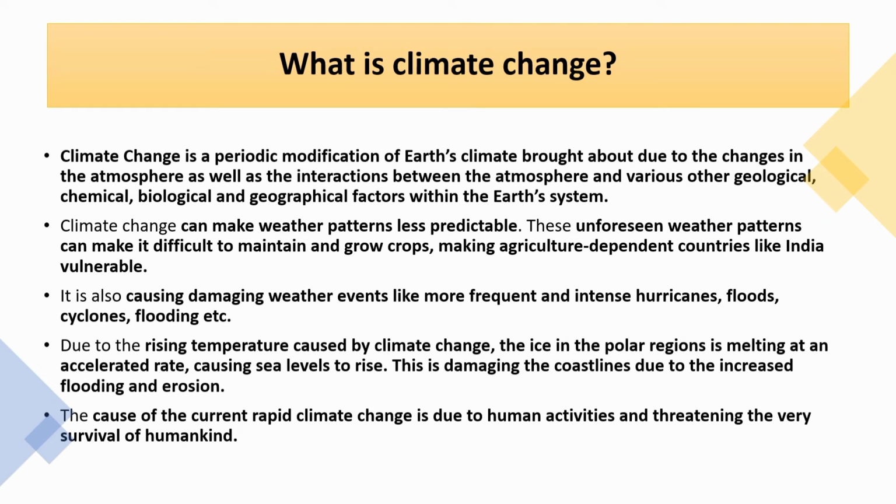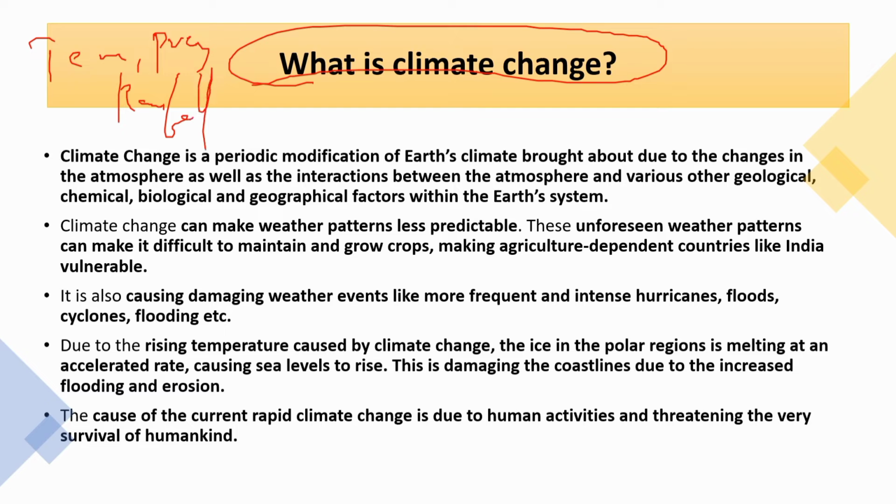So first we will look at what climate change is. Before looking into climate change, we must know what climate is. We know that there will be day-to-day variation in atmospheric phenomena like temperature, pressure, and rainfall in a particular region. Over a period of time, this aggregate value or aggregate change is calculated. This aggregate value of the change in the weather patterns of a particular region is known as the climate of that region. For example, when we consider India, India is known to have a monsoonal type of climate.